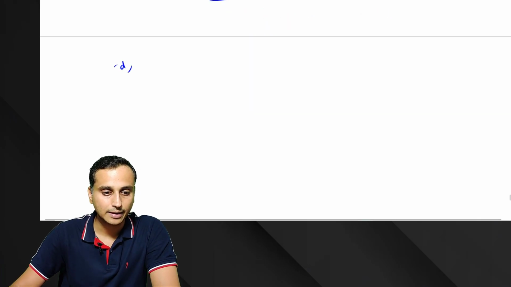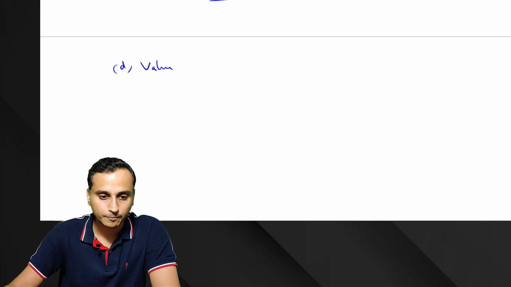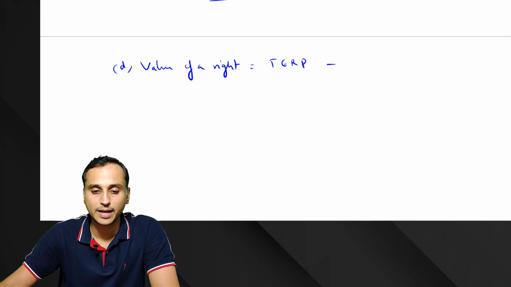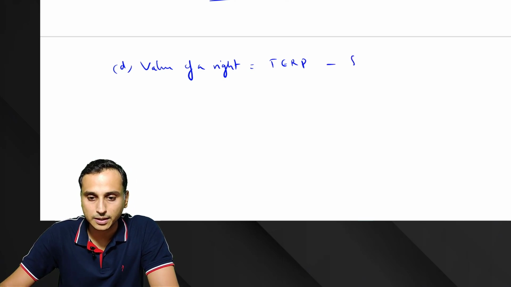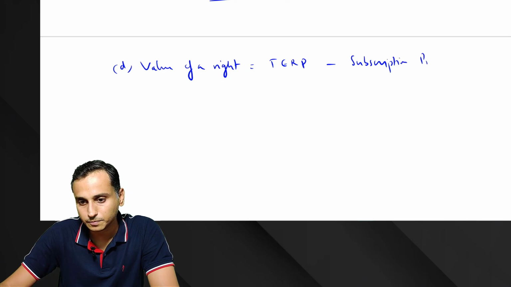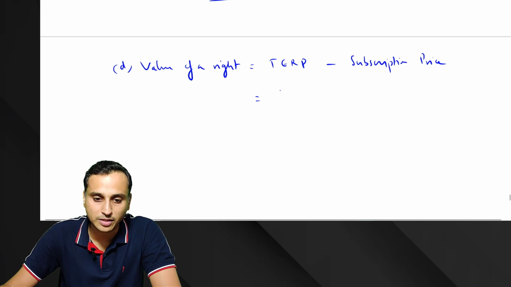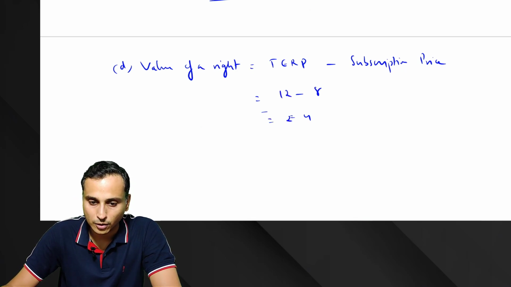Okay, so next we'll calculate the value of a right. So value of right is equal to the theoretical exercise price minus the subscription price. So theoretical exercise price was 12, subscription price was 8. So value of right is rupee 4.